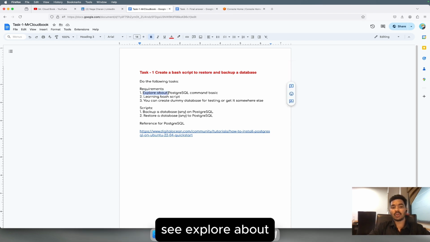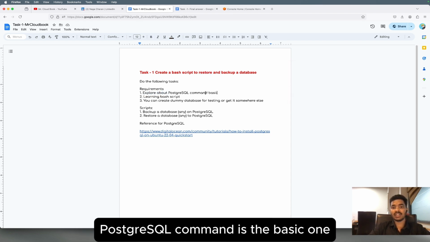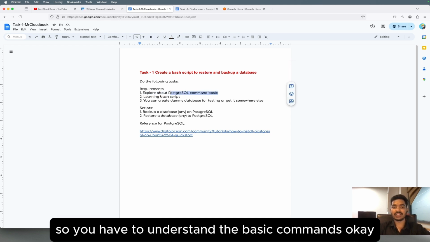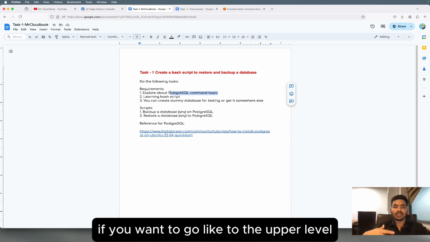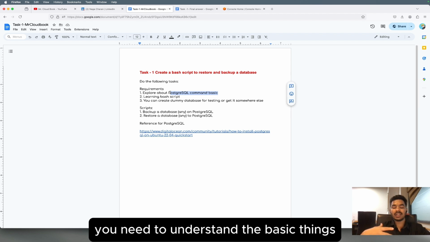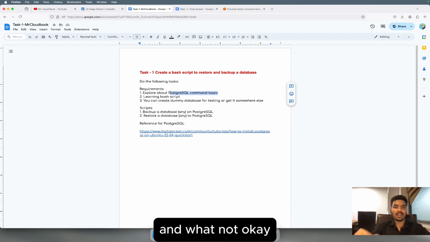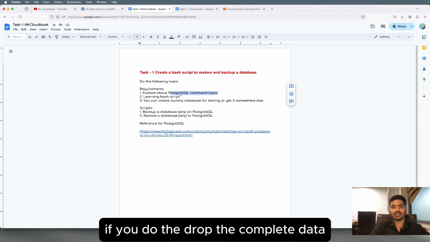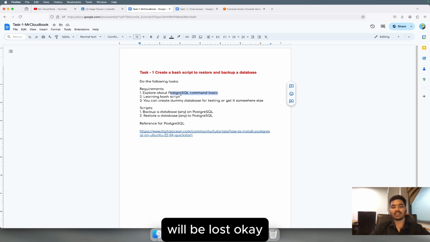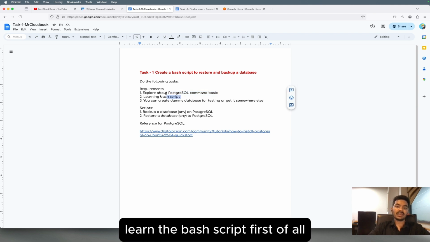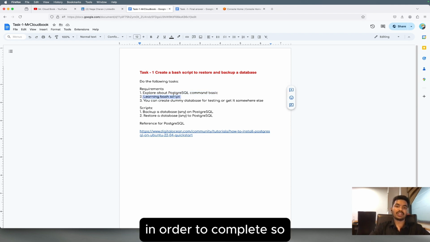The task consists of the following. Explore the PostgreSQL commands; the basic ones, you have to understand them. If you want to go to the upper level, you need to understand the basic things, what command needs to be provided here and what not. So don't make mistakes. If you do the drop, the complete data will be lost in PostgreSQL. So learn bash scripting first in order to complete this.